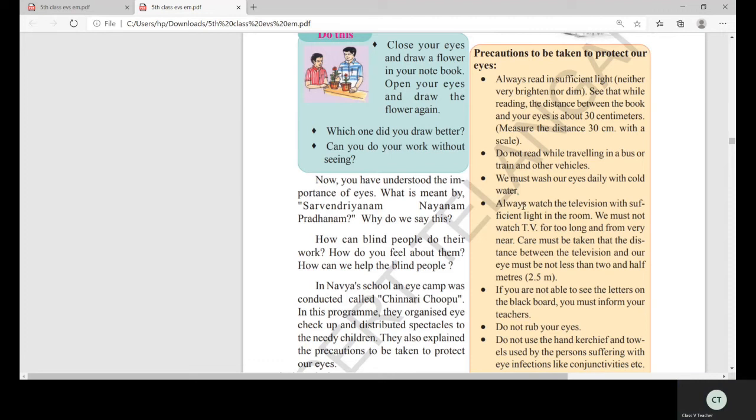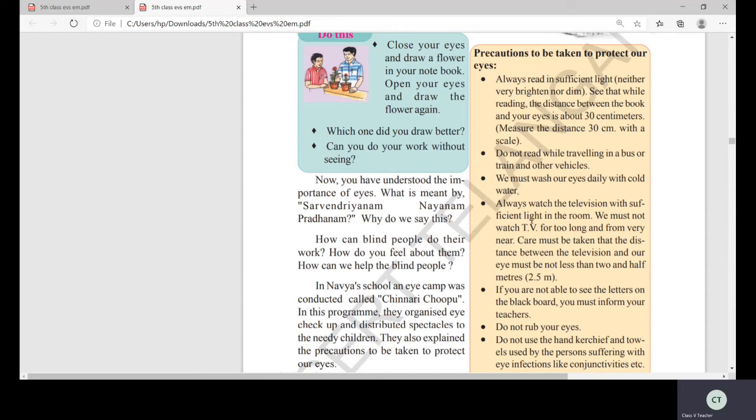Okay. Now coming to the fourth point. Always watch the television with sufficient light in the room. We must not watch TV for too long and from very near. Care must be taken. The distance between the television and the eye must be not less than 2.5 meters. Yes, very good, children. This is also very important.